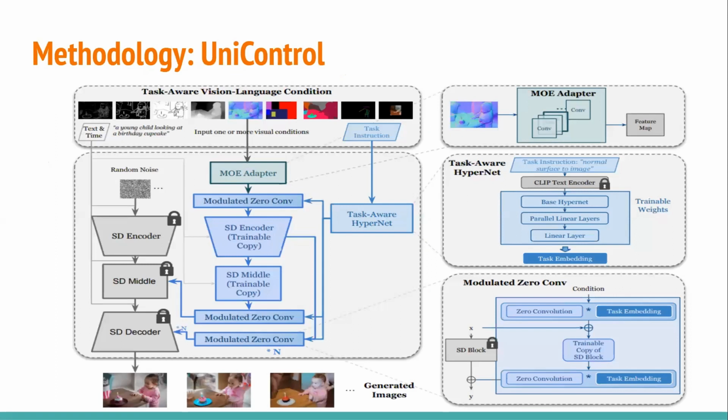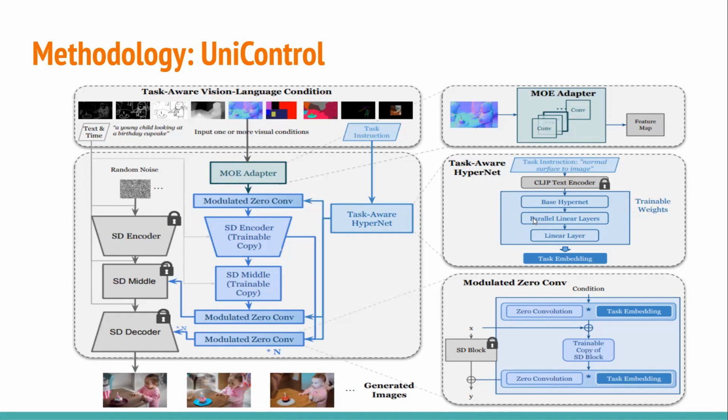So this is an architecture that has, inside the ControlNet, two major modules: the task-aware HyperNet, and the MOE adapter and the modulated zero convolution layer. UniControl takes the task, views the conditions and the text prompts, and takes the task instructions, like Canny edge image generation or depth map generation, which will be input to the task HyperNet here.